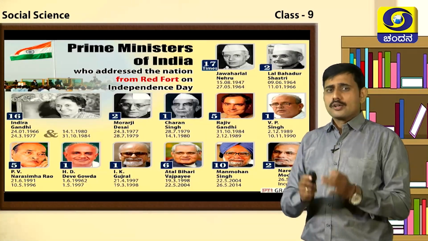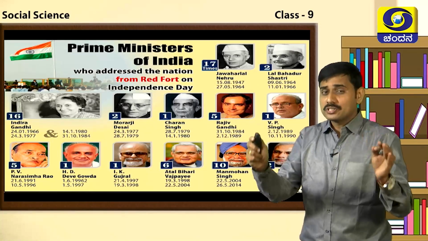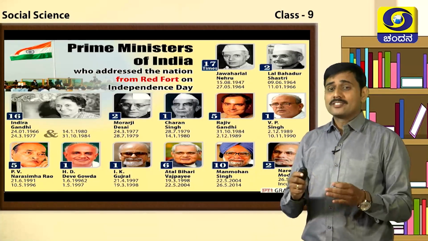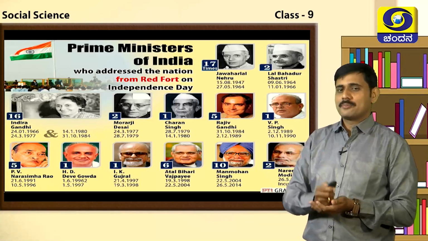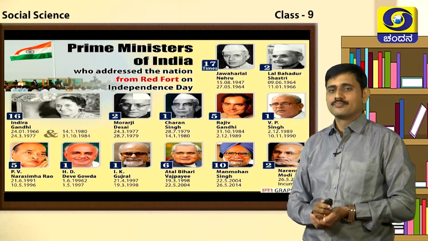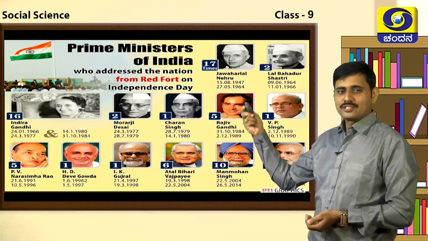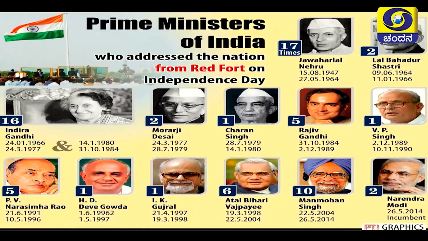Dear students, so far a number of prime ministers have ruled India, administered India. Who are those? Right from the first prime minister, Pandit Jawaharlal Nehru, Lal Bahadur Shastri, Srimati Indira Gandhi, Morarji Desai, Chaudhary Charan Singh, Rajiv Gandhi, VP Singh, PV Narasimha Rao, HD Devegowda, I.K. Gujral, Atal Bihari Vajpayee, Manmohan Singh, and the present Prime Minister Narendra Modi. These are the famous prime ministers of the country.